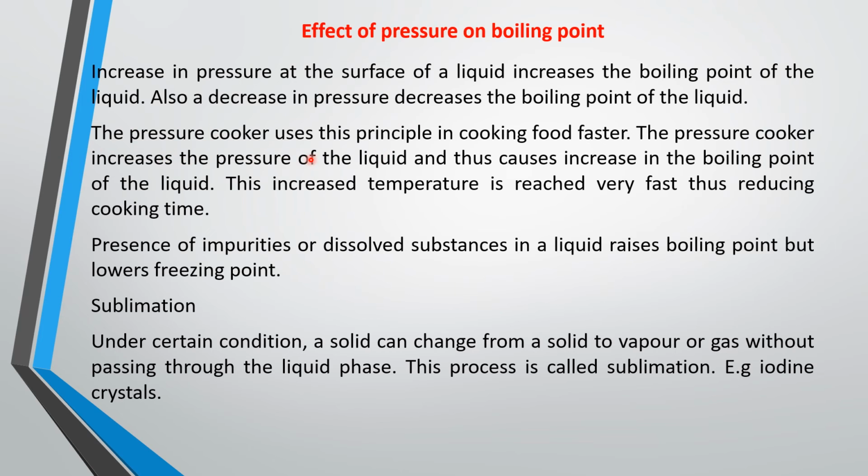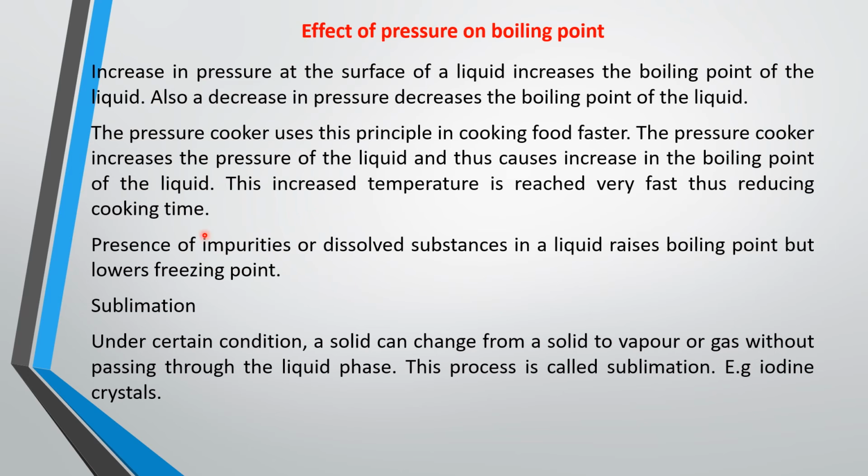The pressure cooker increases the boiling point of the liquid inside it because it increases the pressure. And that is why the pressure cooker cooks food faster than when you are boiling it with just your ordinary pots. So the pressure cooker increases the pressure, thus causing an increase in the boiling point of the liquid. This increased temperature is reached very fast, thus reducing cooking time.